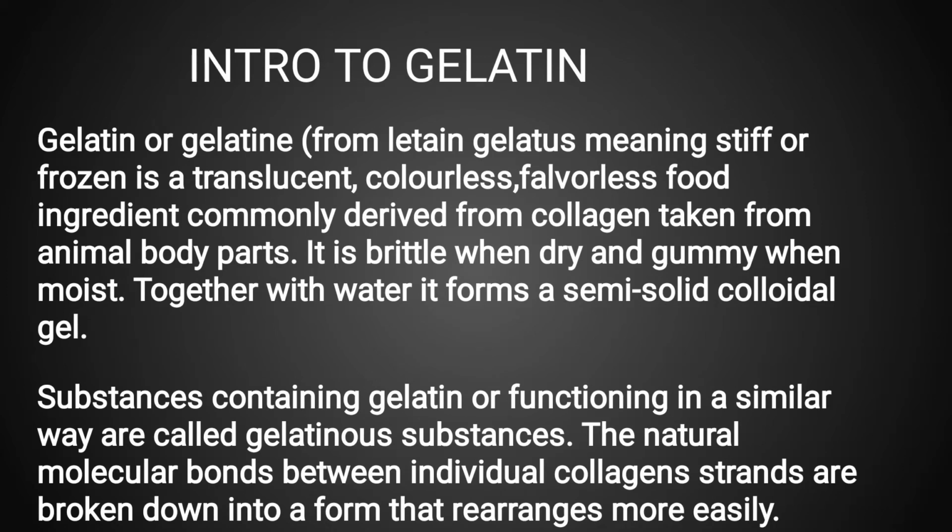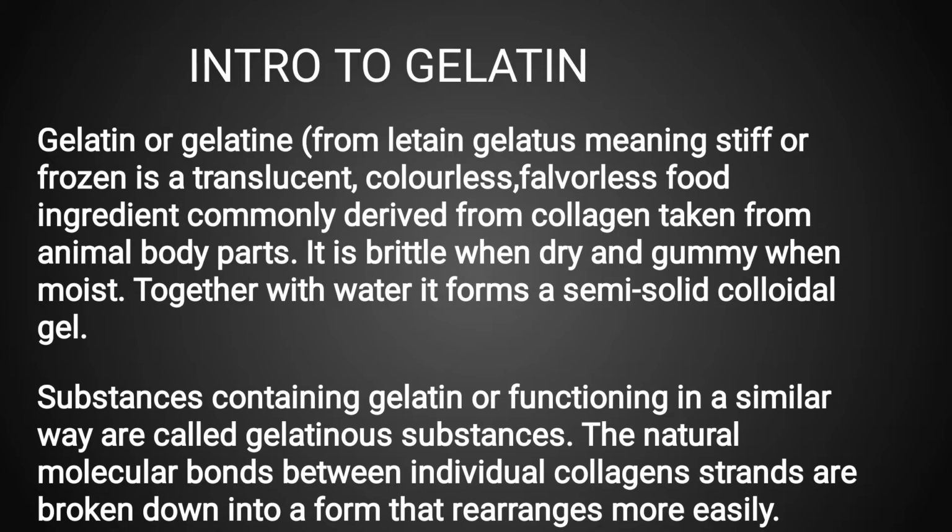First of all, we discuss about the intro to gelatin. Gelatin, from Latin gelatus, meaning stiff or frozen, is a translucent, colorless, flavorless food ingredient commonly derived from collagen taken from animal body parts. It is brittle when dry and gummy when moist. Together with water, it forms a semi-solid colloidal gel.